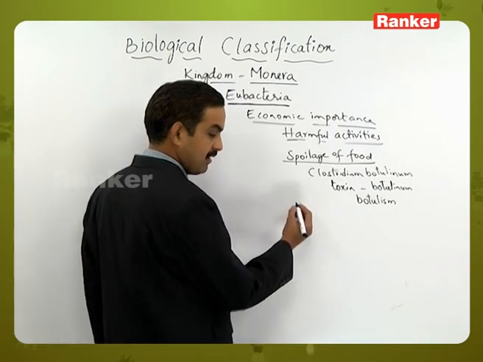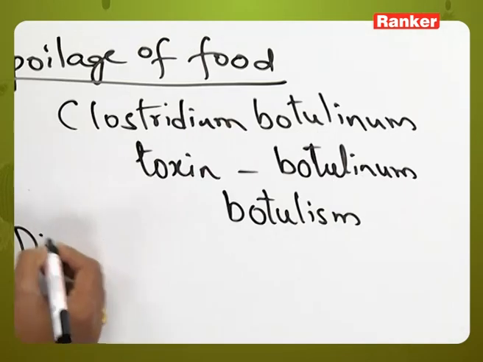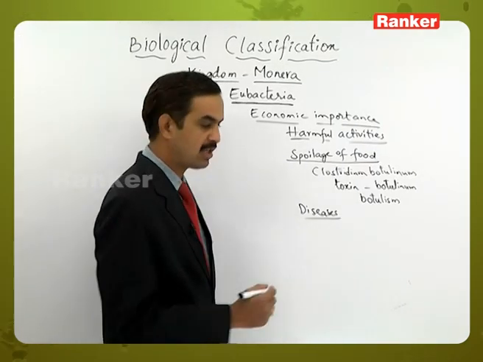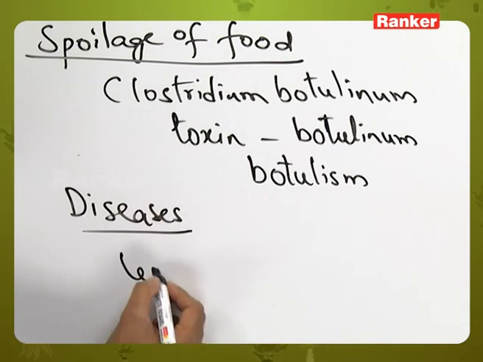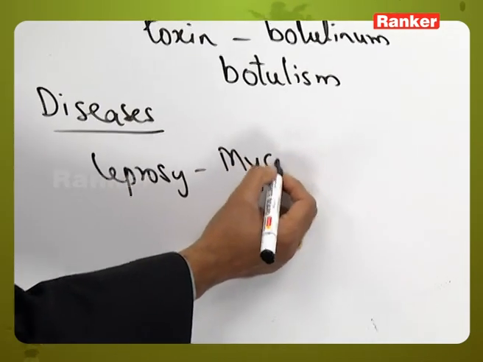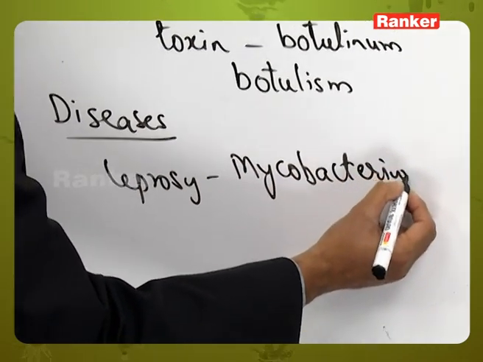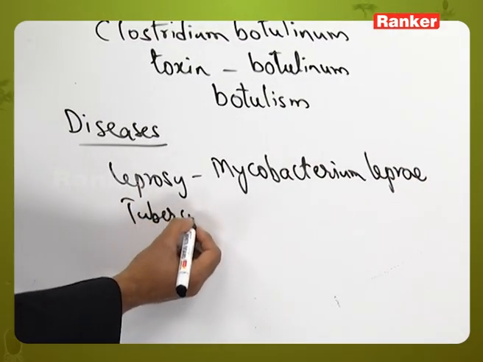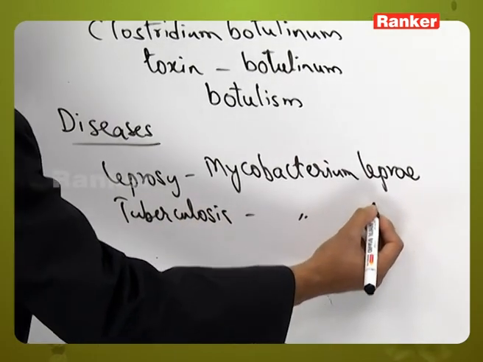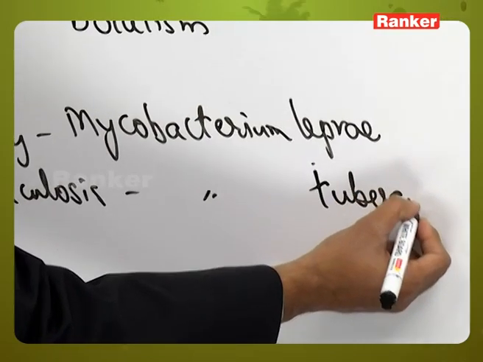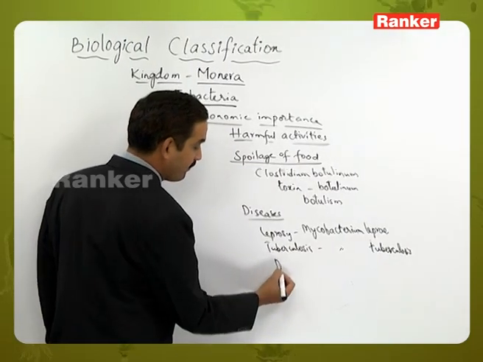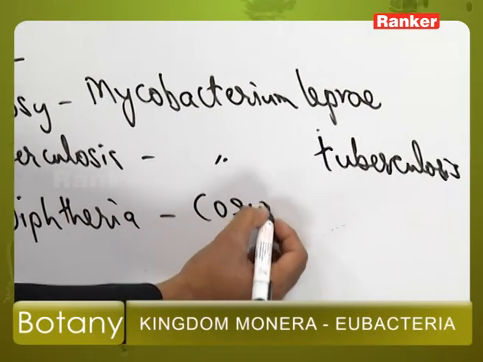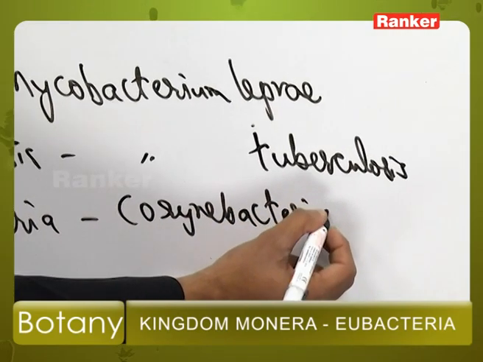Apart from this, there are many bacteria which cause diseases in human beings, animals and plants, like leprosy, which is caused by Mycobacterium leprae, and tuberculosis, which is caused by Mycobacterium tuberculosis, diphtheria, which is caused by Corynebacterium diphtheriae.